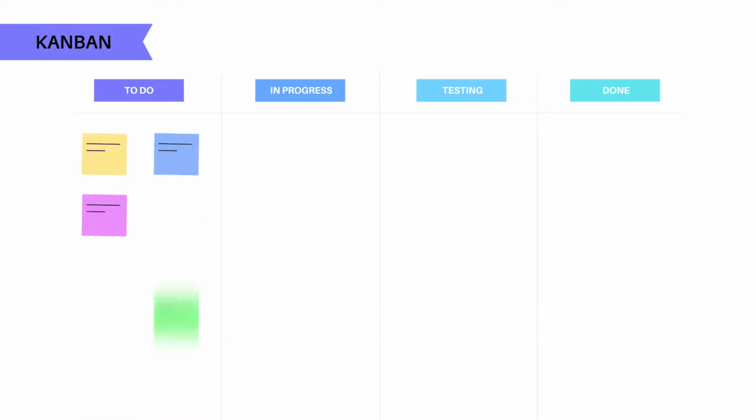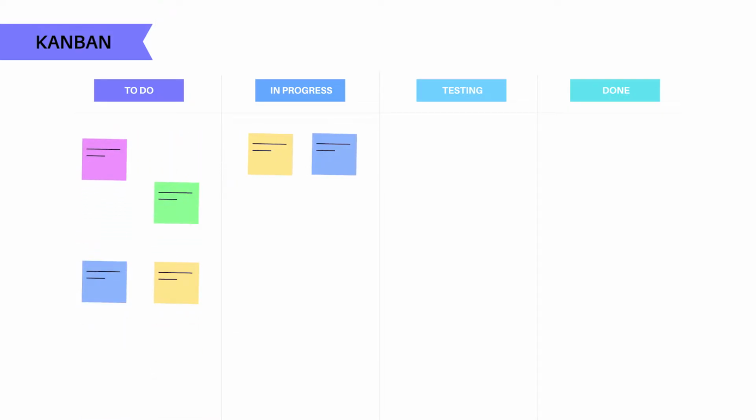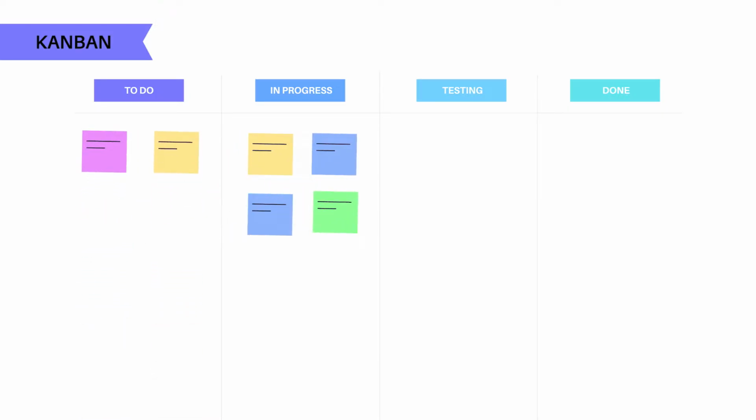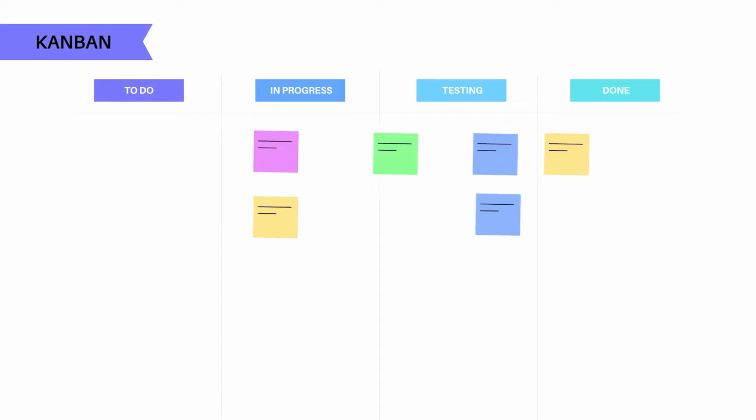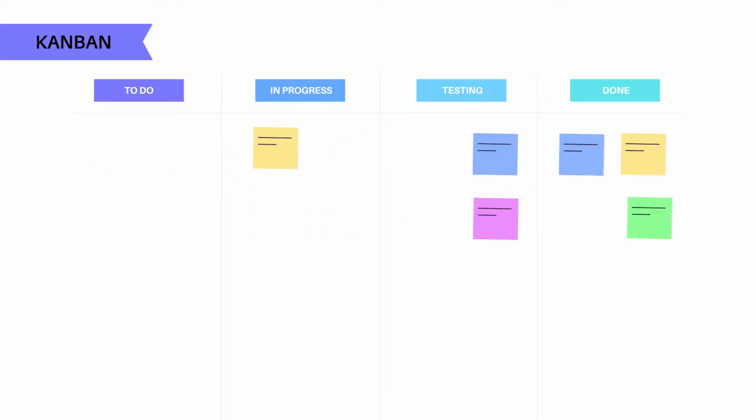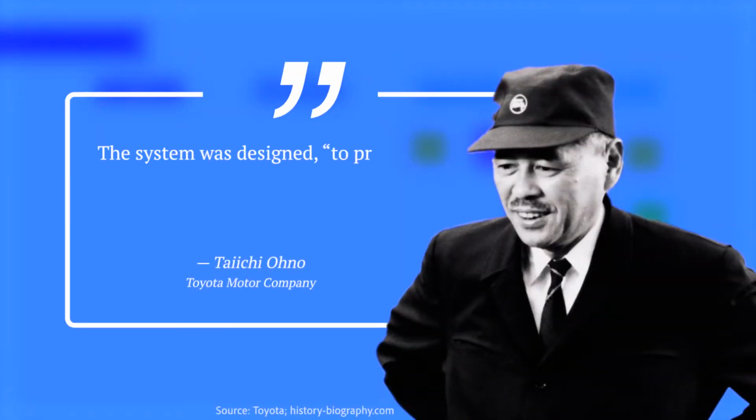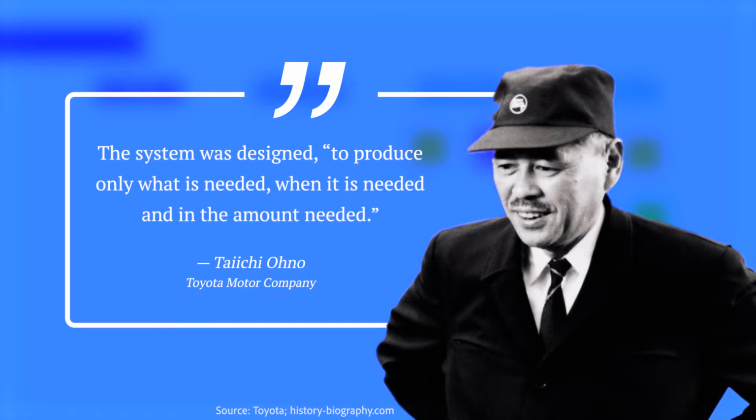Ohno's Kanban system uses sign cards on a signboard to visually show what stage a task is in, and prompt viewers which actions to take next in a process workflow. In Ohno's own words, the system was designed to produce only what is needed, when it is needed, and in the amount needed.